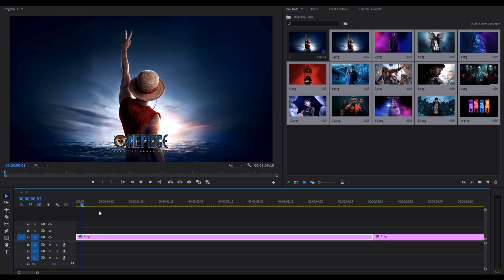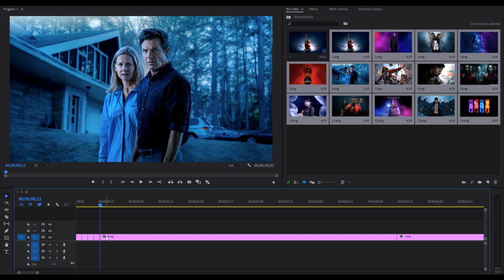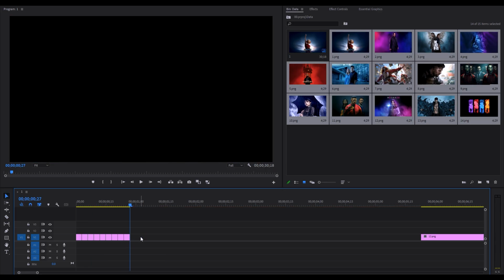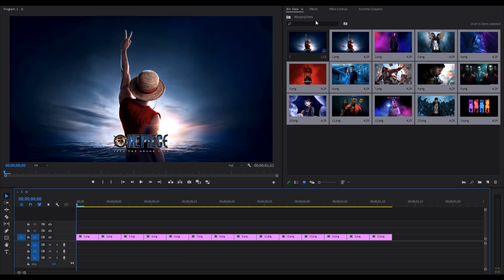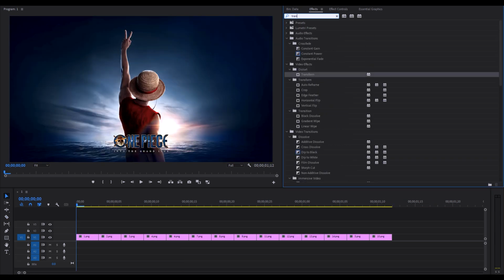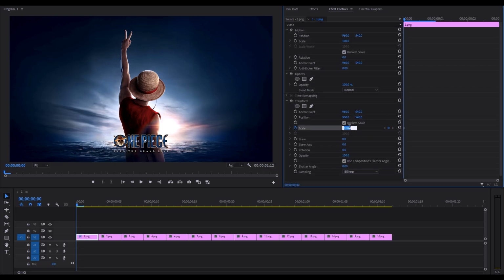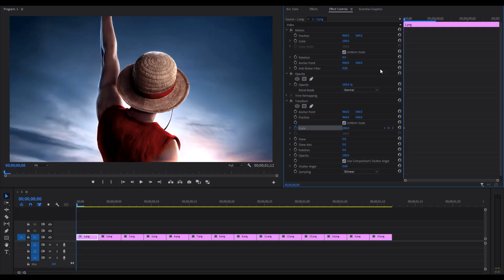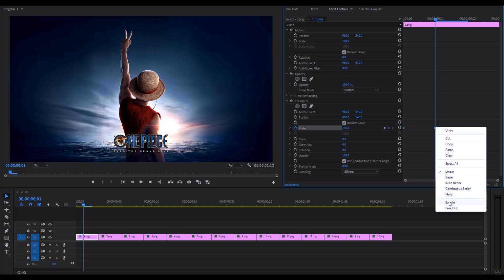Then go 3 keyframes ahead and delete this part. Now do the same thing again. Then apply transform effect. Then select the scale keyframe and keep its value 200. Now reset the keyframe. Then select both keyframes and apply ease in and ease out on them.